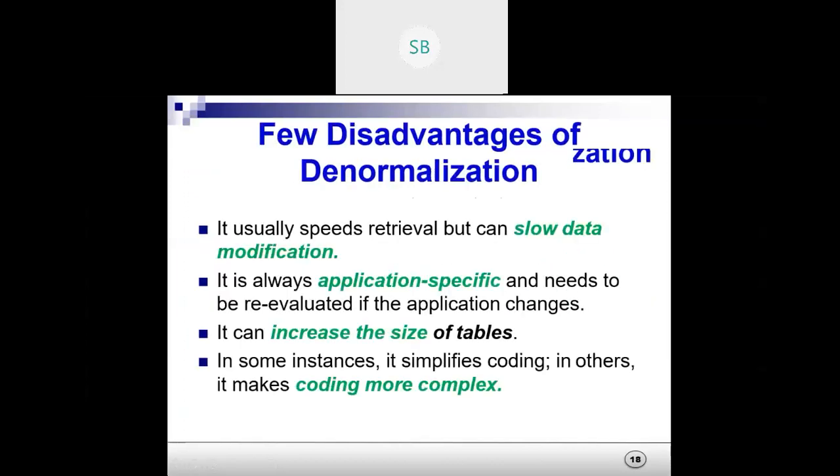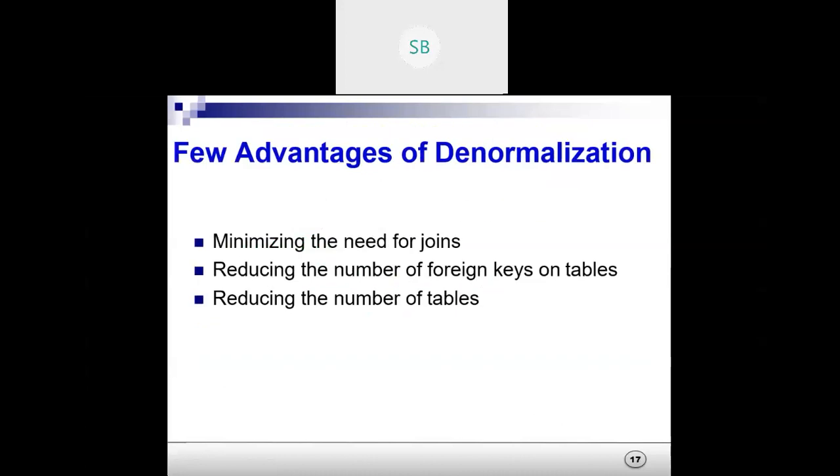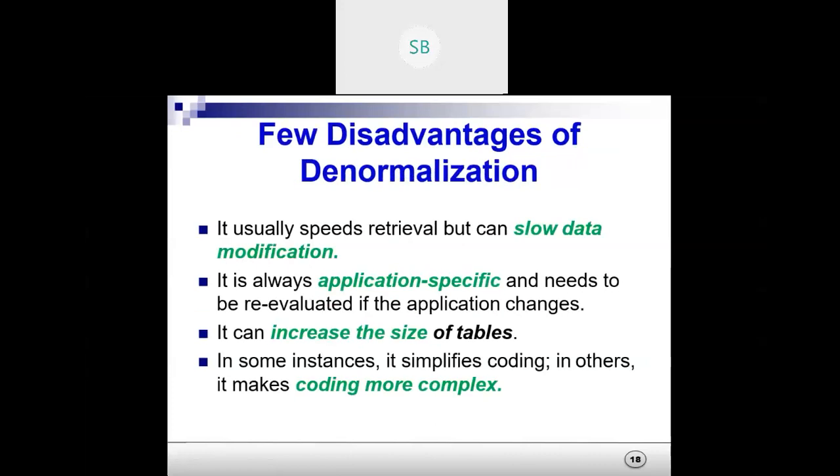Now, disadvantages of denormalization. Denormalization usually speeds retrieval but slows data modification. Obviously it will speed retrieval. If you want to retrieve anything from the database, it is from a single table, so obviously the retrieval will be faster, because you are retrieving from a single table. But when you go for any modification of that table, it will be slow.